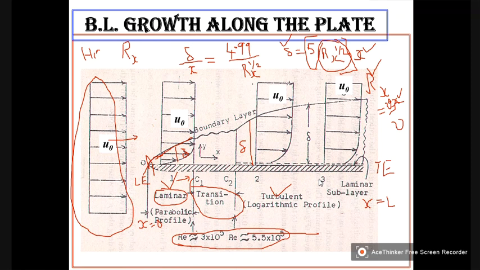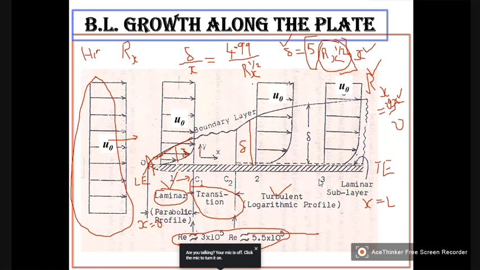Nobody has asked, but I am asking you. What was the critical Reynolds number which you studied in your undergraduate course for flow to change from laminar to turbulent? Is it 5,000?